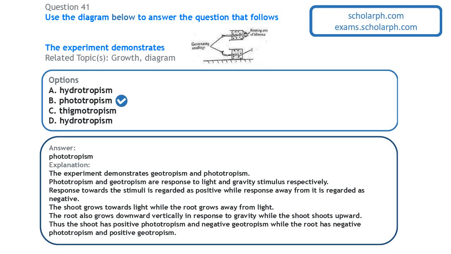But the other plant is on a rotating stand, so all sides of the plant get light as it keeps rotating, and the plant simply goes upright. For this plant, which only gets light from one side while the other side is blocked, it will grow towards light. So what this experiment demonstrates is phototropism, the response to light.